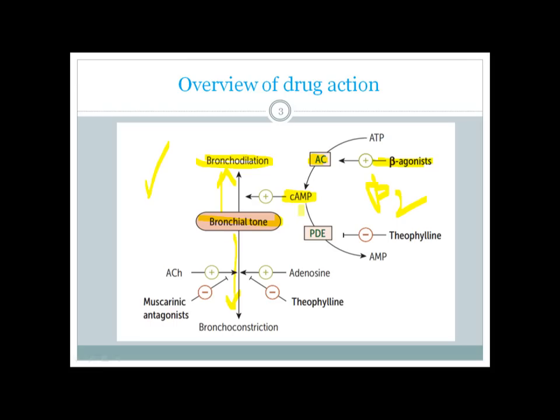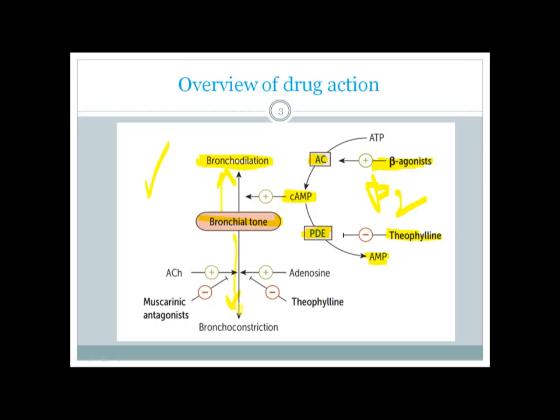And if you decrease the breakdown of cyclic AMP, there will also be buildup of cyclic AMP inside the cell. There is an enzyme called phosphodiesterase which degrades the cyclic AMP to simple AMP, and there is a drug which can inhibit the phosphodiesterase enzyme, which is called Theophylline. So those two drugs, beta 2 agonist and Theophylline, can positively stimulate bronchodilation.